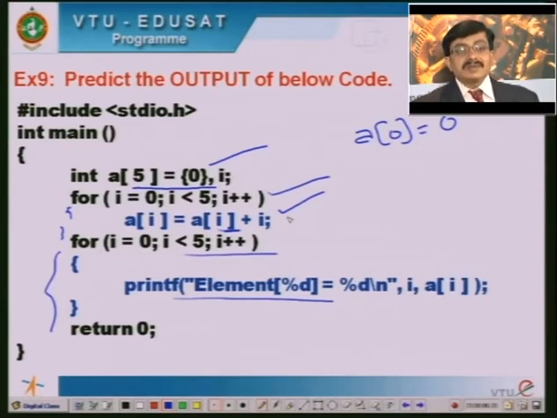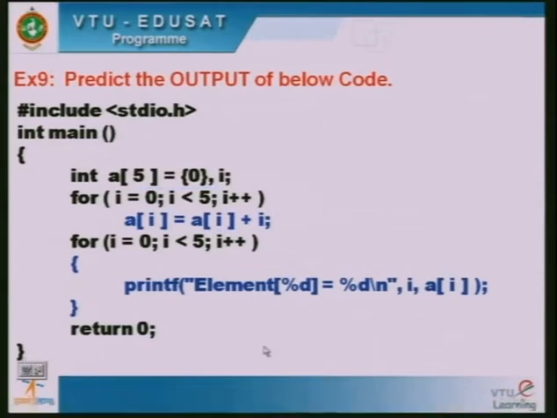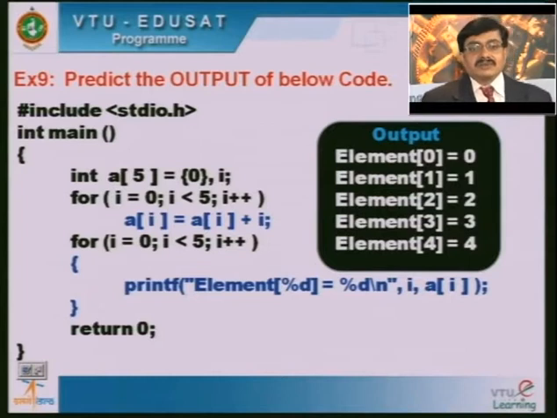Now what we can expect here as the output is: A of 0 value will be 0, A of 1 value will be 1, A of 2 value will be 2 and so on up to A of 4 value being 4. If you see the output of this particular program, we get element of 0 is equal to 0, element of 1 is equal to 1, element of 2 is 2, element of 3 is 3 and element of 4 is 4.